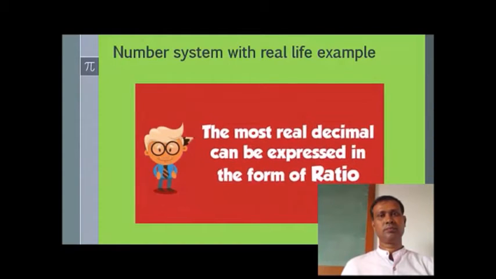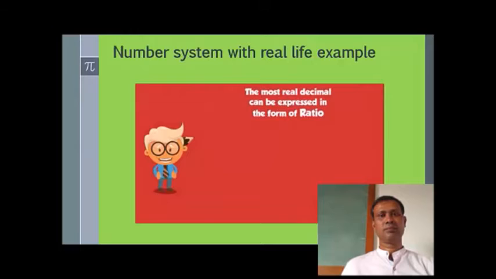Now, most real decimal numbers can be expressed in the form of a ratio. What is meant by this? It means that the number can be written as the ratio of two integers. Of course, the denominator cannot be 0.